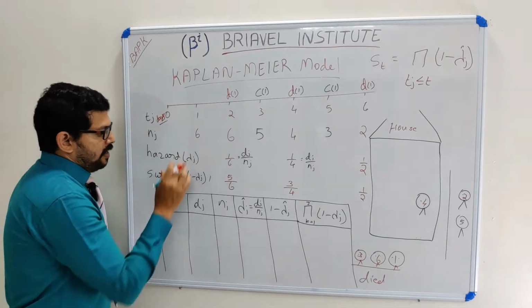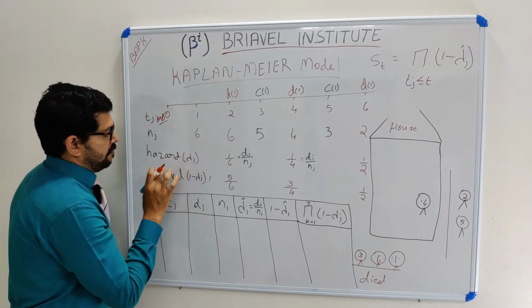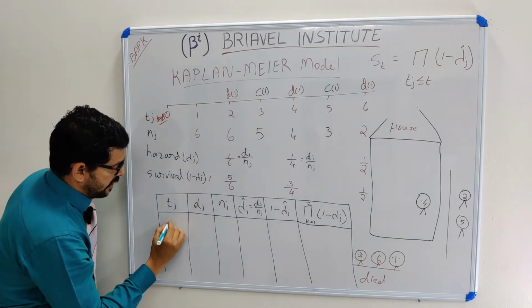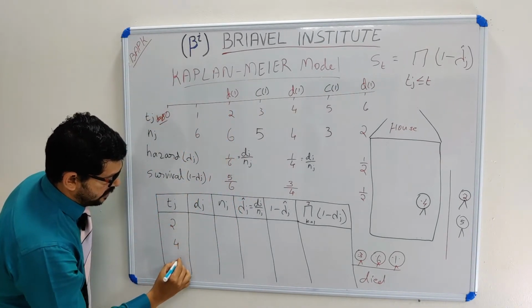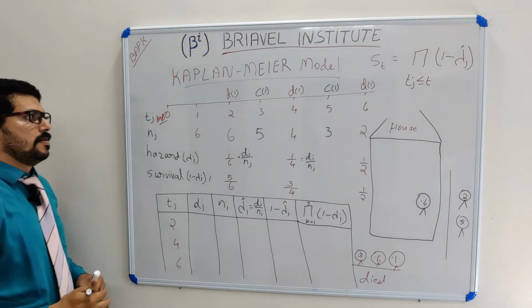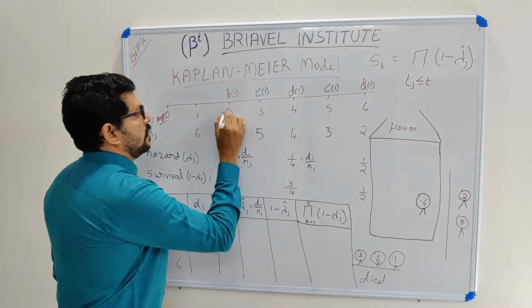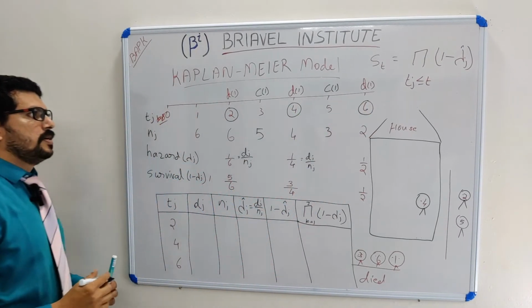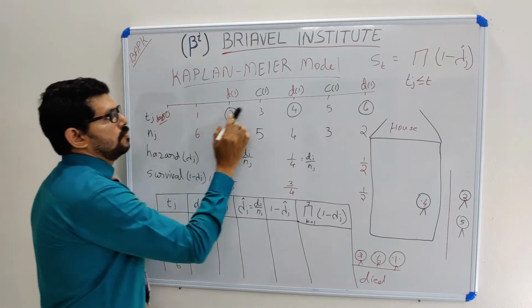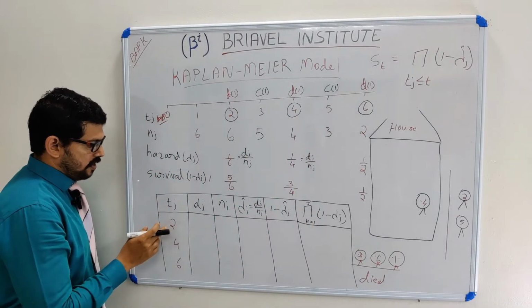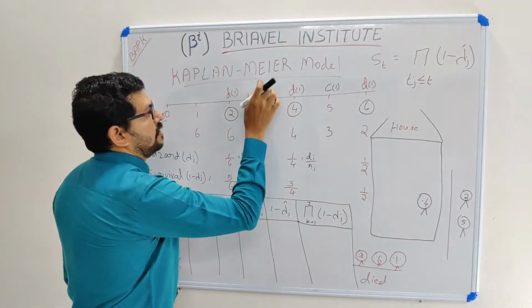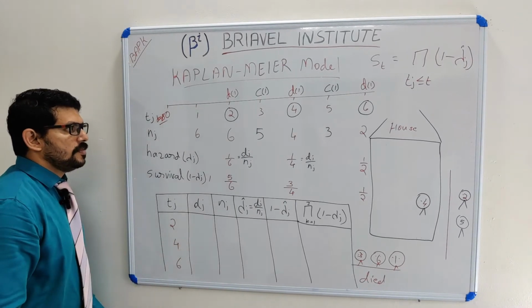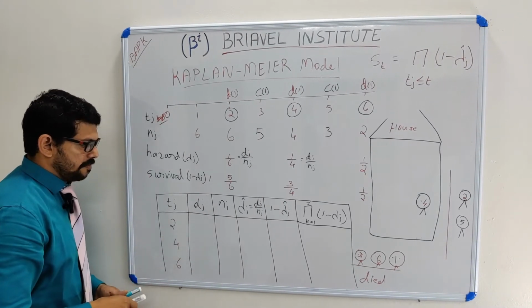Here I will take the survival analysis only at death times. Say on the second day there is a death, on the fourth day a death happens, and on the sixth day a death happens. I will take only these values, because I am calculating the hazard rate. The hazard happens on these days only, 2, 4, 6, so death happens only on those days. I should not take a censored time. So 2, 4, 6, and I know how many deaths happened.